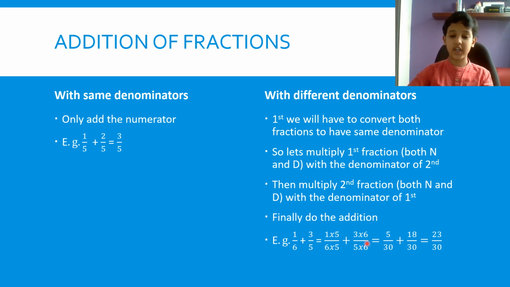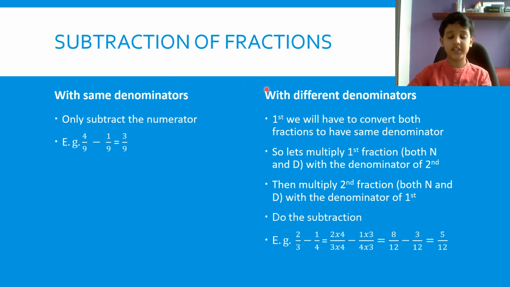So let's do the addition now. 1/6 plus 3/5. We will have to multiply 1/6 with 5, which is the denominator of the second fraction. That is 1 multiplied by 5 over 6 multiplied by 5, plus we have to multiply 3/5 with the denominator of the first fraction, that is 6. So 3 multiplied by 6 over 5 multiplied by 6, which equals 5/30 plus 18/30, and the final answer is 23/30.